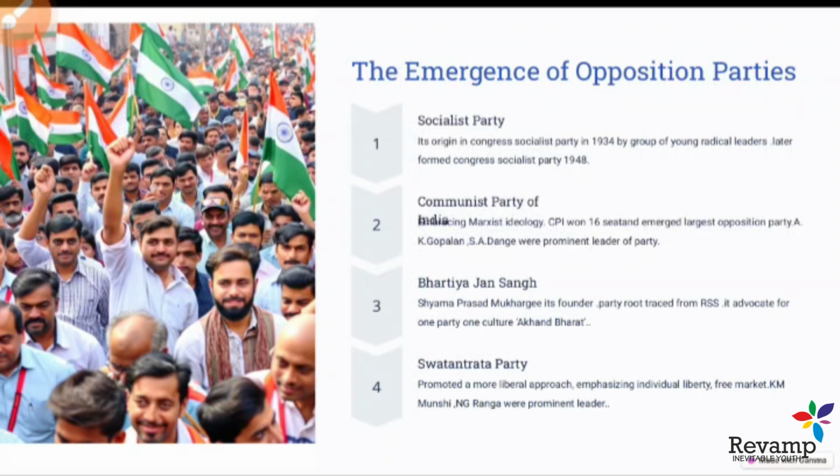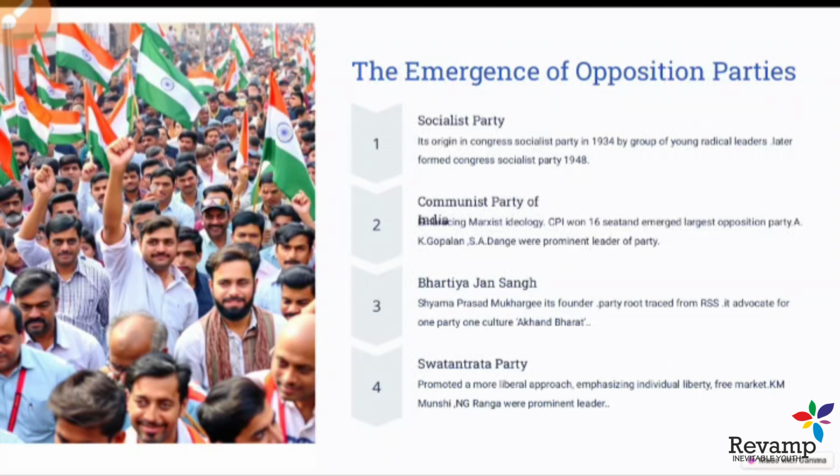Sometimes it questioned Congress also, saying that Congress was not doing enough for the welfare of the major section of society. So that's how the Socialist Party emerged, because it advocated more on the welfare approach. It stressed more on the voice of marginalized sections. So the Socialist Party was one of the opposition parties in the 1950s.